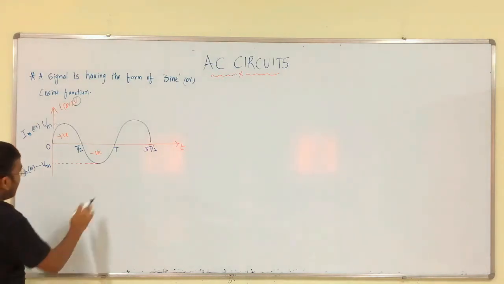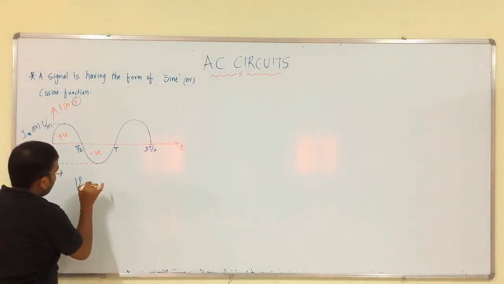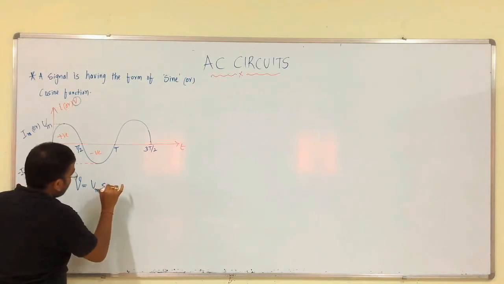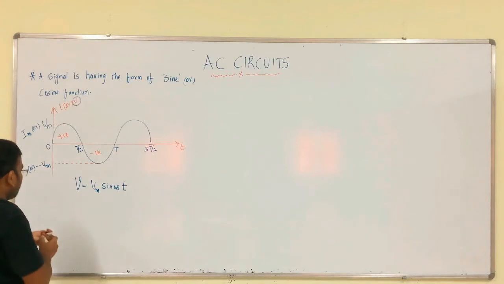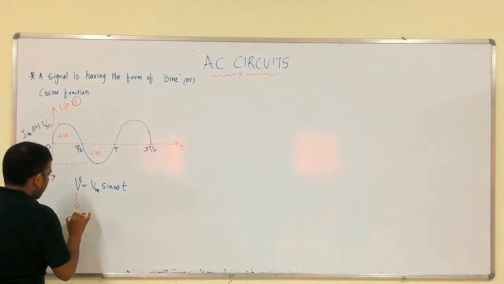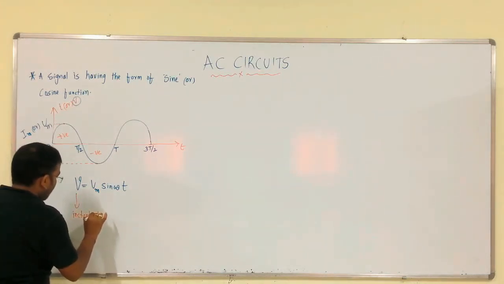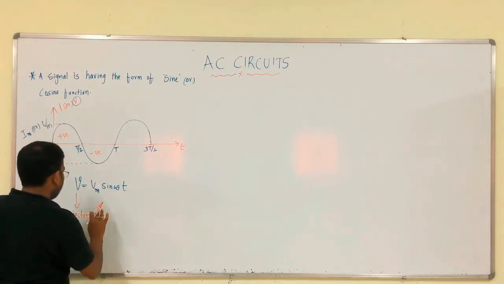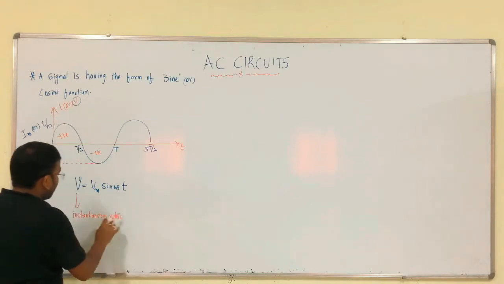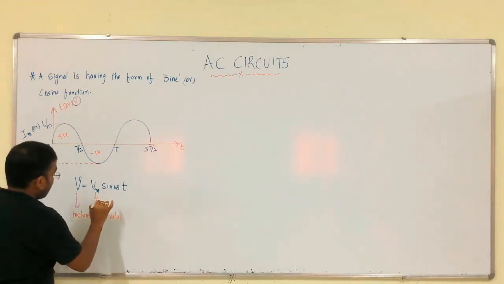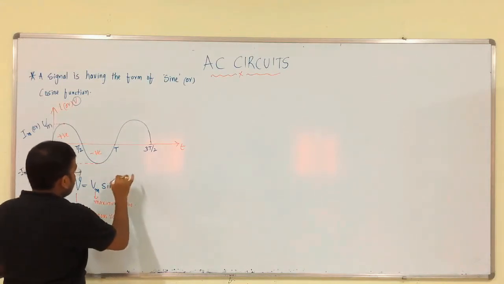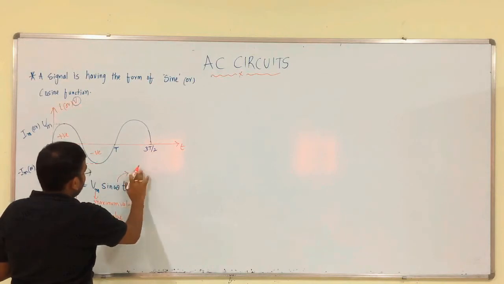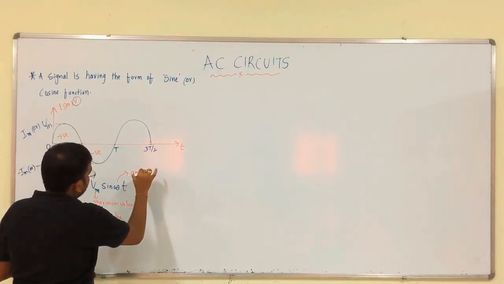Okay. So, for this Vm sin omega t we got. This is the representation, this is the instantaneous value, this is maximum value, this is frequency or angular frequency.